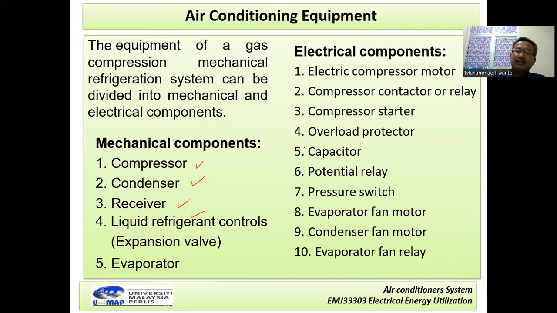And then the capacitor, installed together with the compressor. The function of the capacitor is first for starting the system, or to improve the power factor. And then the potential relay and pressure switch are included here also.